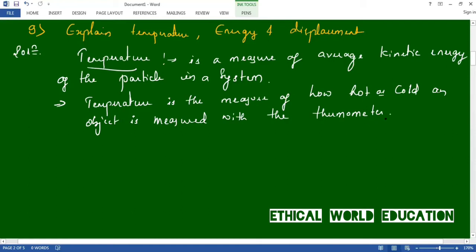It determines the internal energy contained within the system.